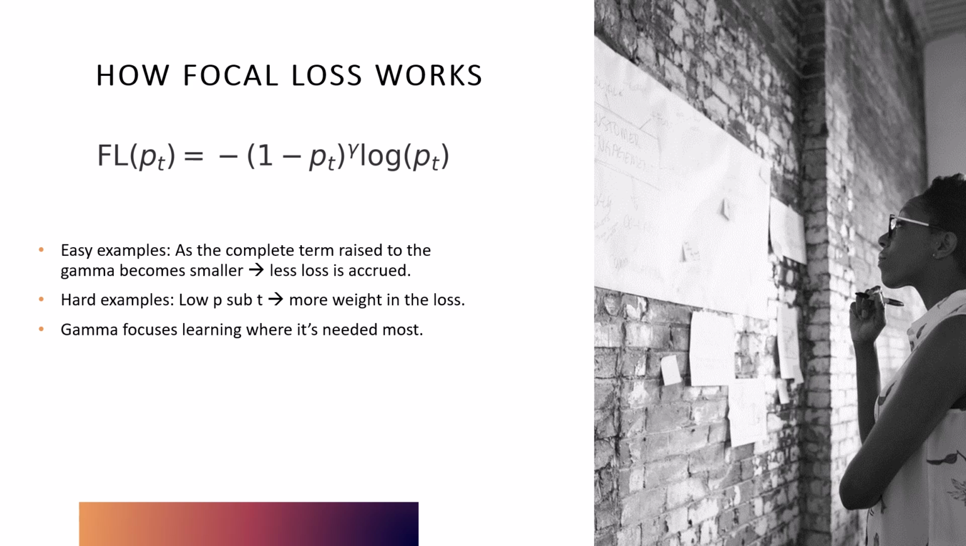So if the model is confident, say it predicts a p sub t equals 0.95, then this loss is dampened by the complete term (1 minus p sub t) to the gamma, effectively saying, hey, we've already got this one. But if the model is unsure, for example, a p sub t of, let's say, 0.3, that example's loss remains high and keeps the model's attention. This makes training much more efficient, especially when dealing with class imbalances.